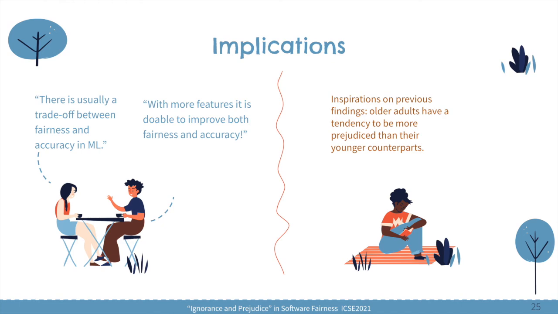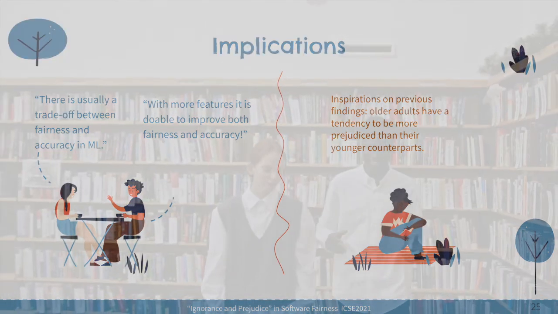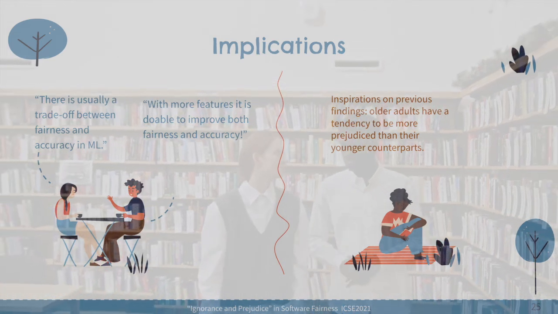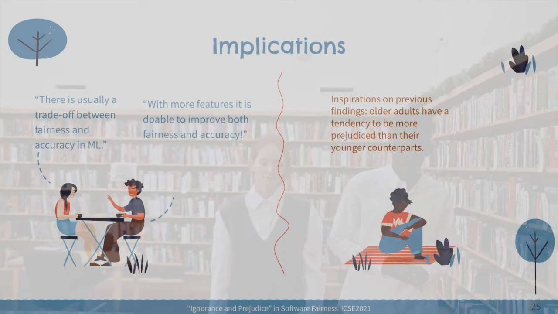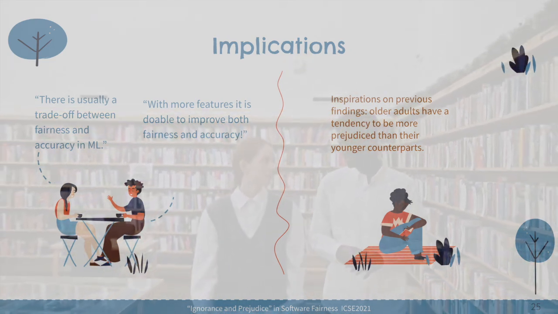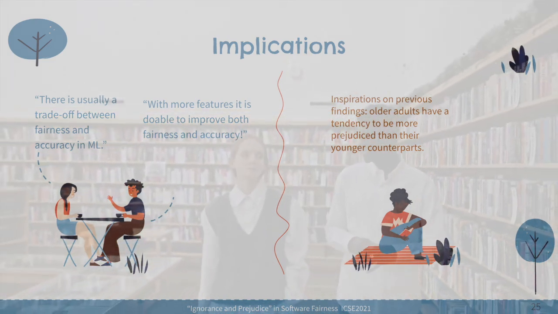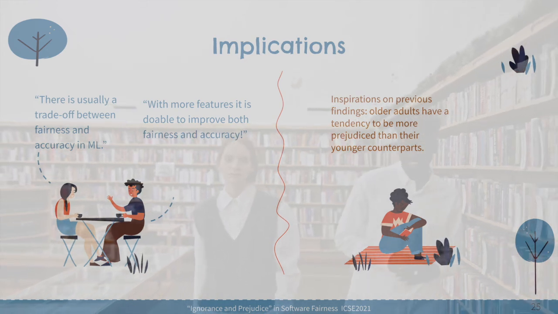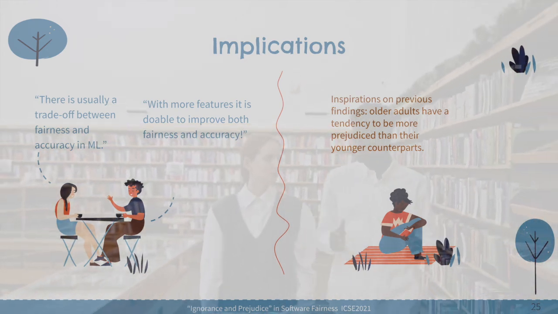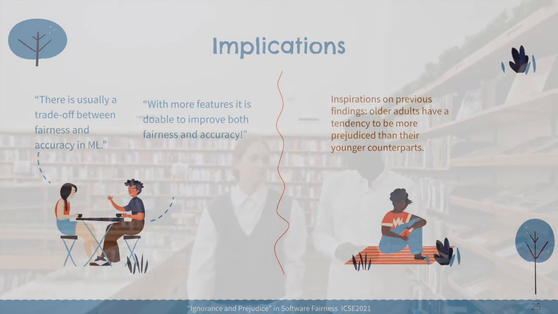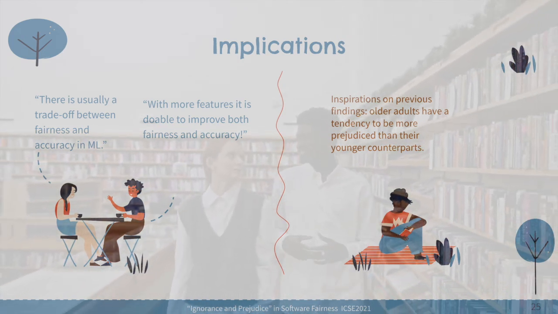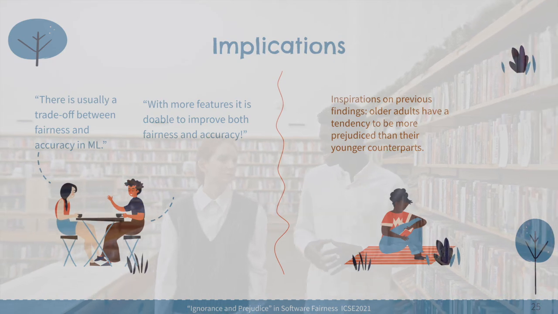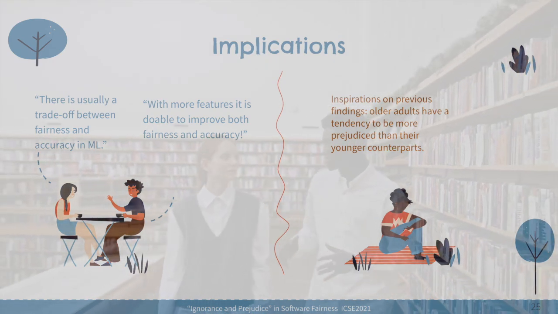Our results also have some interesting inspirations on previous findings in the psychology domain. For example, scientists found that older adults have a tendency to be more prejudiced than their younger counterparts. This is an observation without enough explanation, so scientists don't quite understand why this happens. Our experiments indicate that it might be interesting to further explore whether those people with less knowledge might have more bias when they get older.